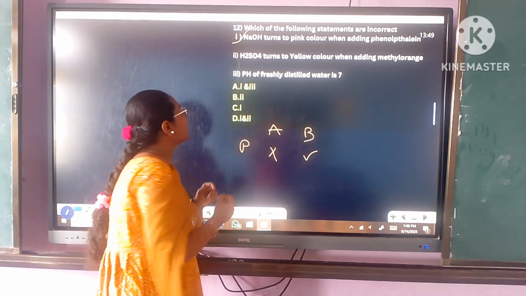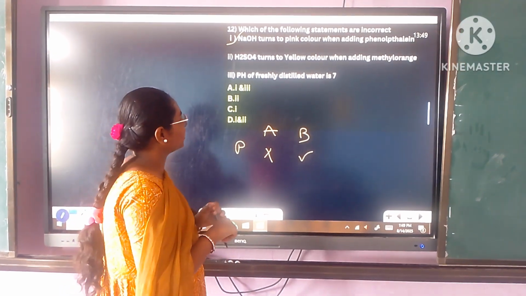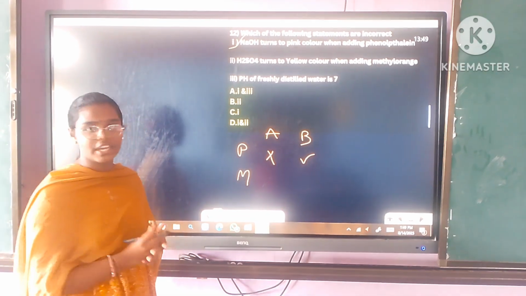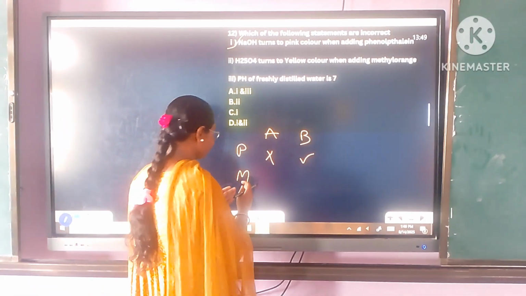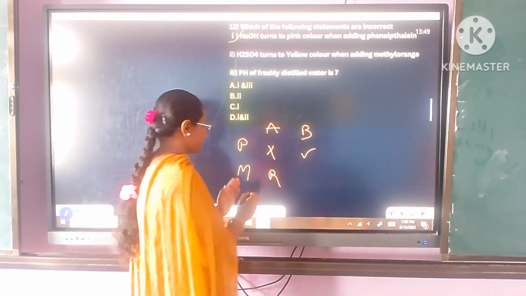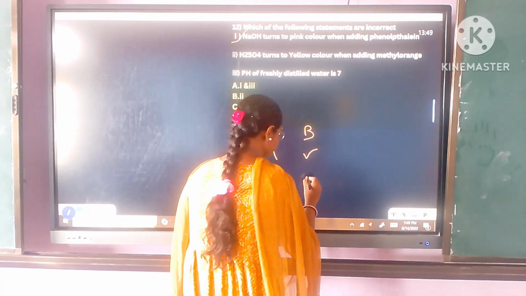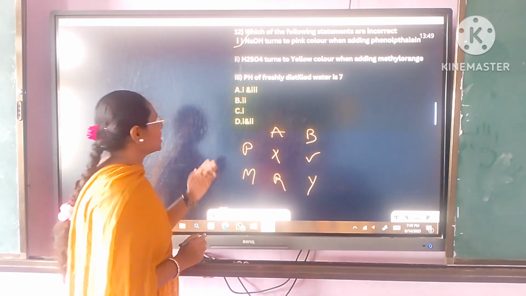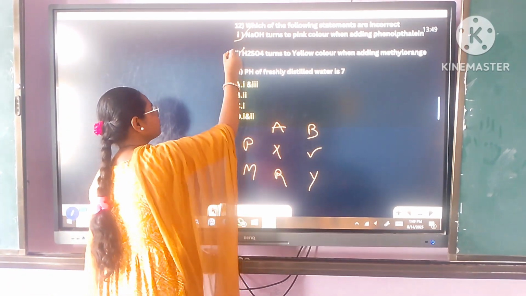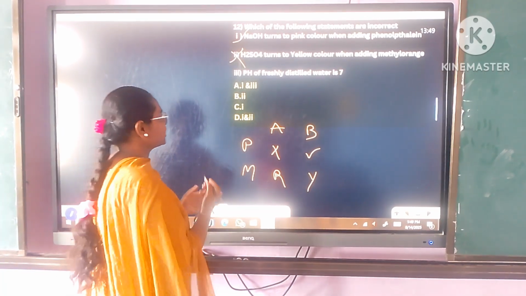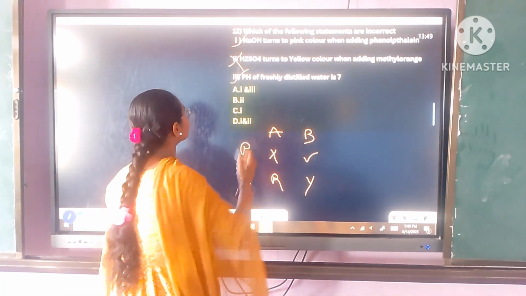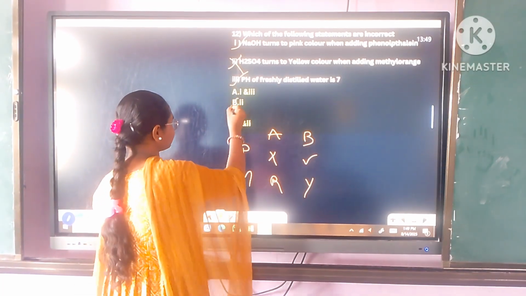So it is right. H2SO4 turns yellow when adding methyl orange. Methyl orange is also a chemical indicator. When we add methyl orange to acid, it turns red. When we add methyl orange to bases, it turns yellow. So H2SO4 turning yellow is not true because H2SO4 is acid in nature. The pH of fresh distilled water is 7, so it is correct. So the answer is B.